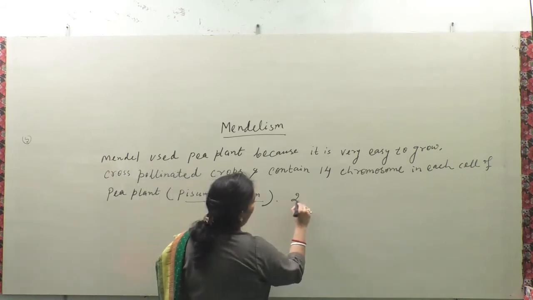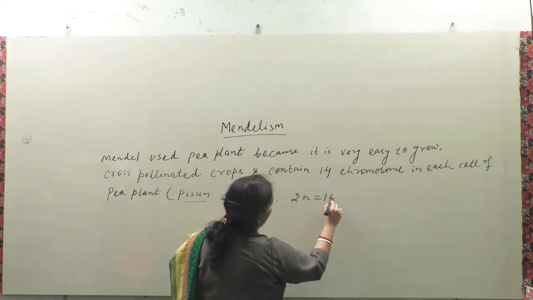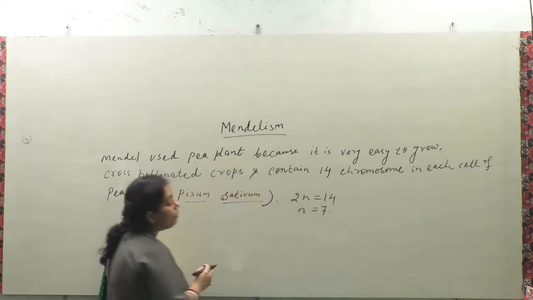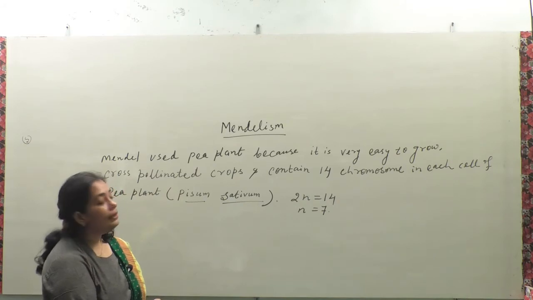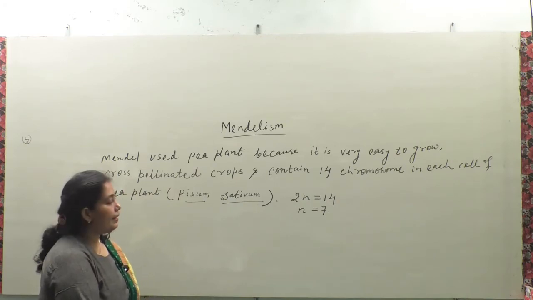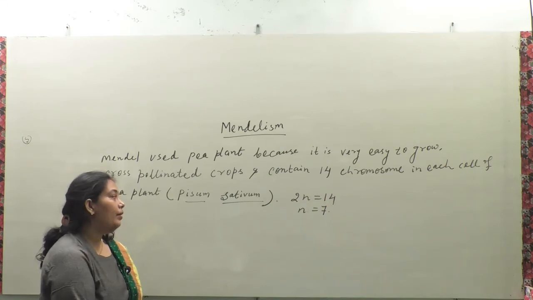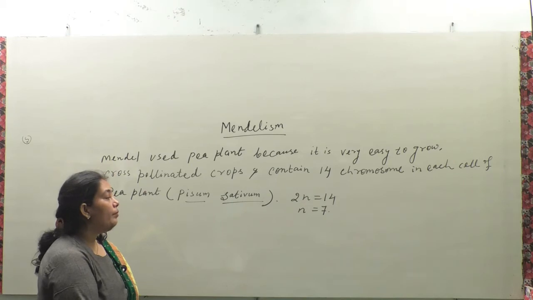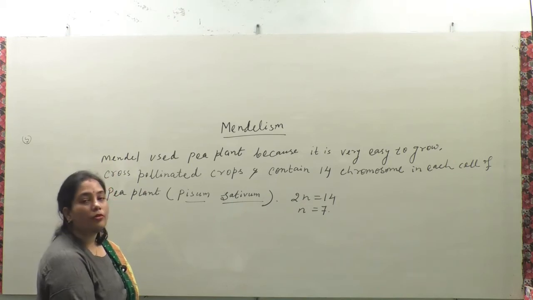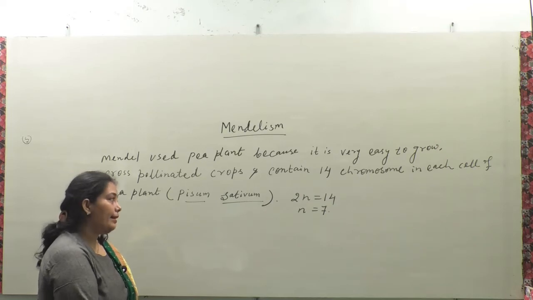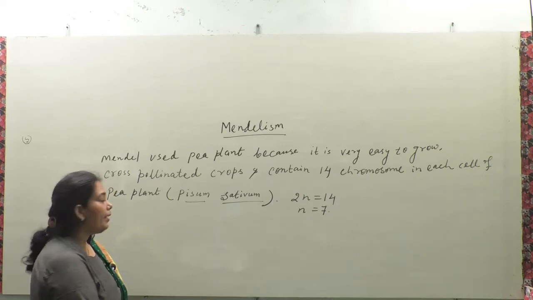It contains a twin number of chromosomes, 14. That means n is equal to 7. So each pea plant can contain 7 pairs of contrasting characters. When Mendel crossed 2 pea plants, he got 14 chromosomes and 7 pairs of contrasting characters. What are these characters? I am writing here.